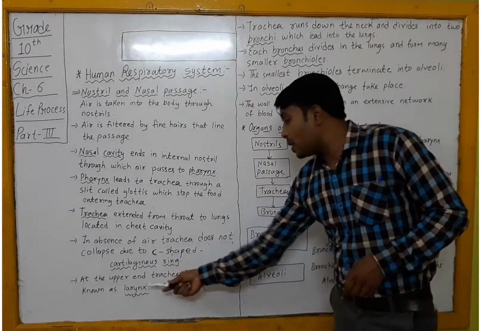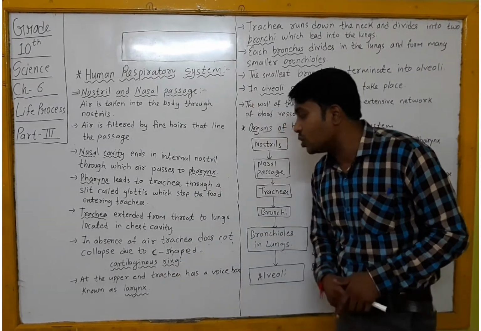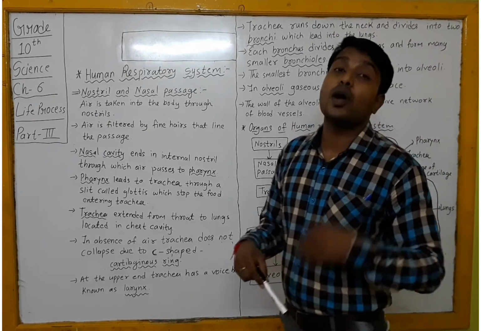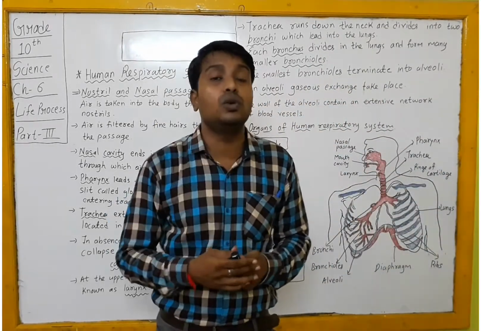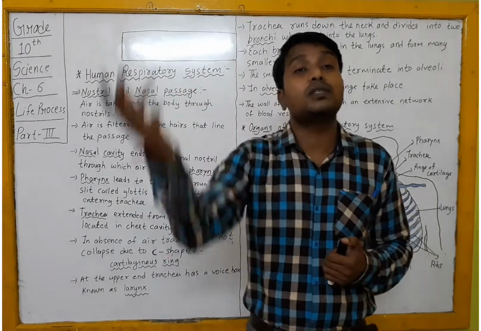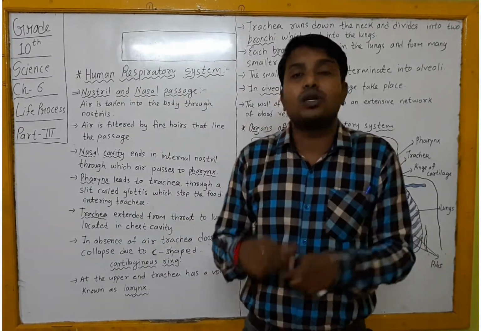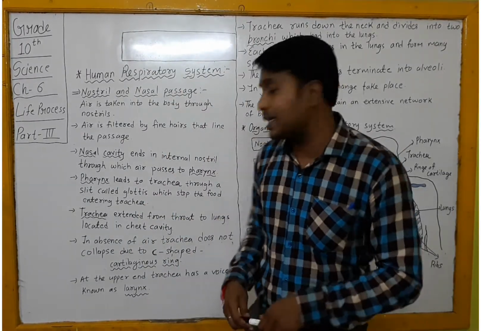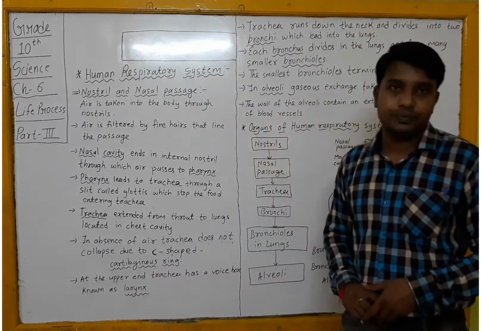Then the upper end of the trachea has a voice box known as the larynx. Now the larynx is a voice box. The way my voice comes to you, the way you speak and your voice comes out, that is all because of this larynx, which is present at the upper end of the trachea.